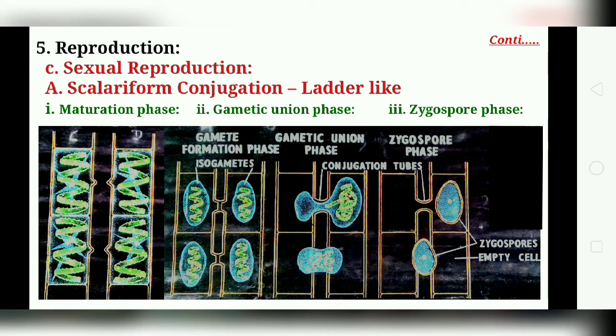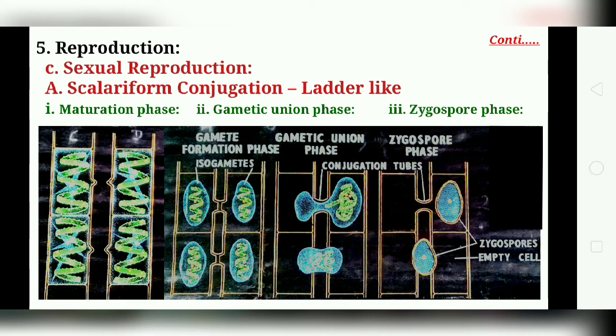And in this, what happens? In the early stages, the osmotic pressure of the cell sap falls more in the male than in the female cell because of the conversion of sugar into starch. Then the next part is the gametic union phase.